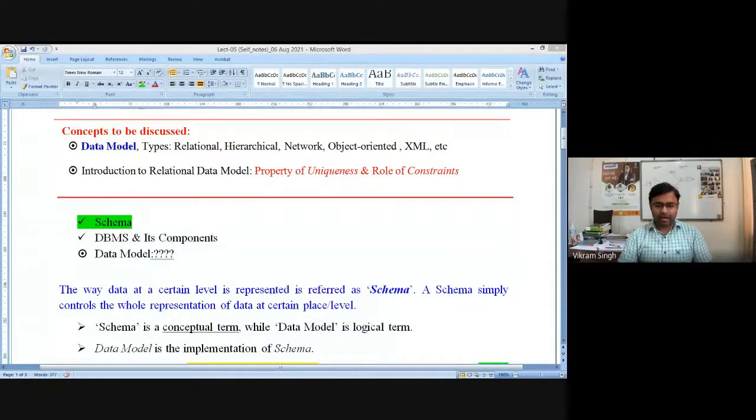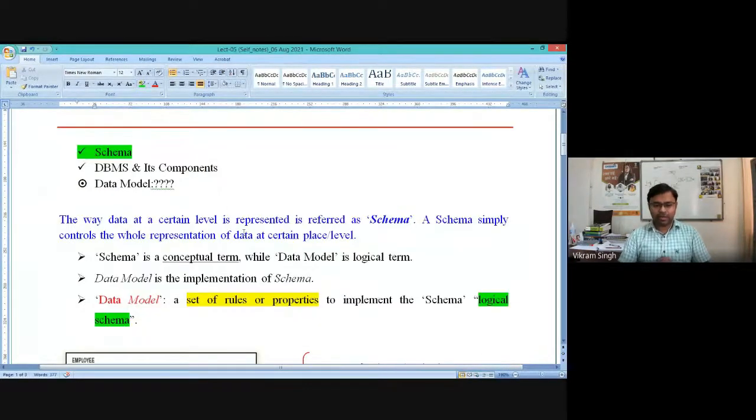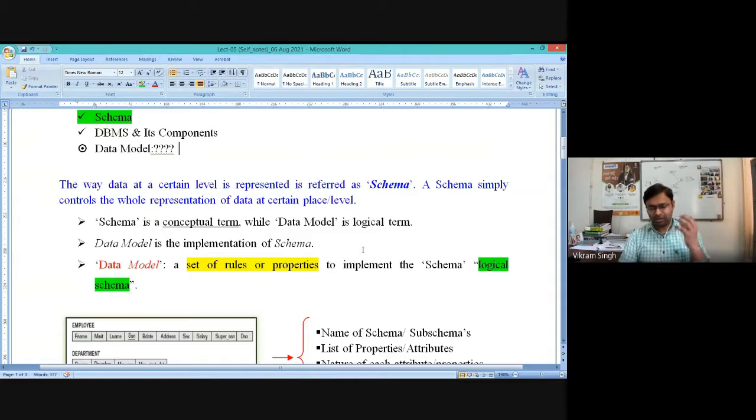So basically, the data model is something which gives you the implementation view, the view which has been implemented, right? During database creation, we are going to implement or impose these conditions. Schema is a conceptual term, and if you implement these conditions on the conceptual representation, these things are referred to as a data model, often assumed as a logical thing.